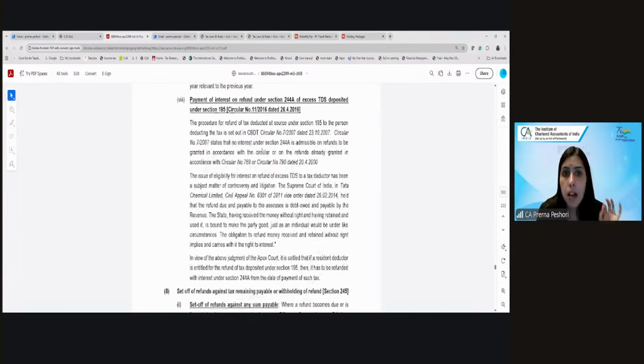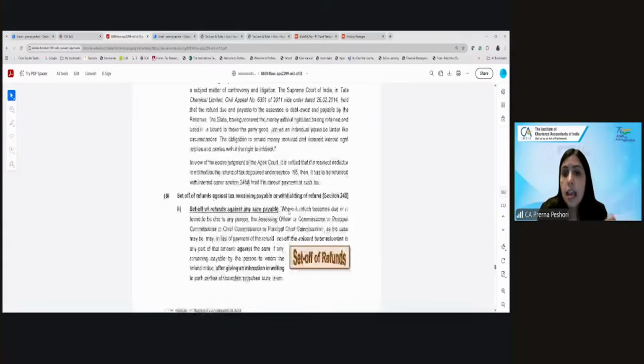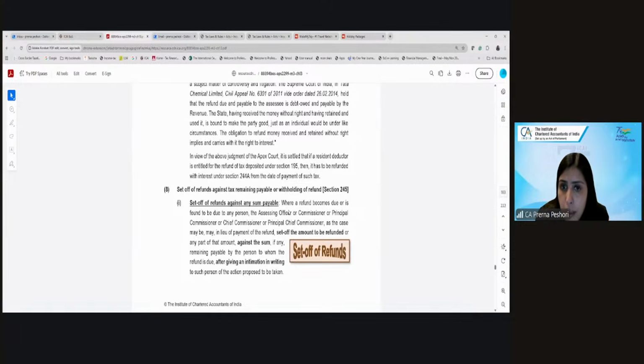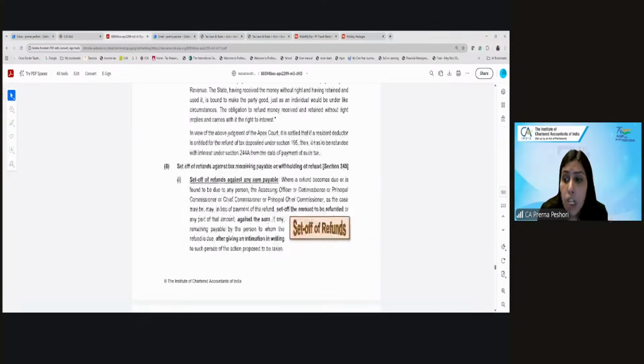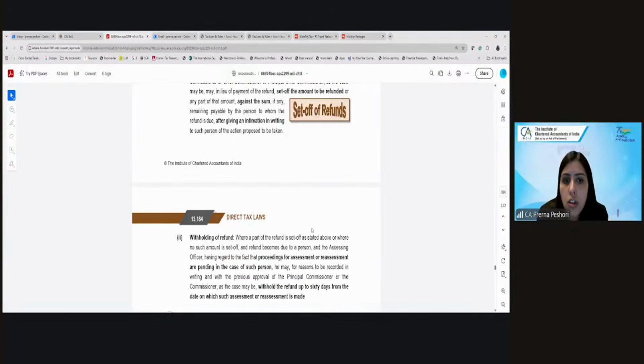Then payment of interest on refund on excess TDS deposited under 195 also, as I said, the interest shall be given. Then the refunds can be adjusted against the tax payable. If there is any outstanding tax demand where the refund is due, the AO, CIT, PCIT, CCIT or PCCIT may, instead of giving you the refund, set off against the outstanding tax demand or withhold the refund, but they can only do that by giving you an intimation in writing,